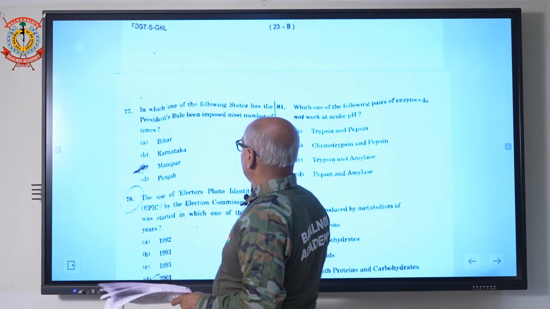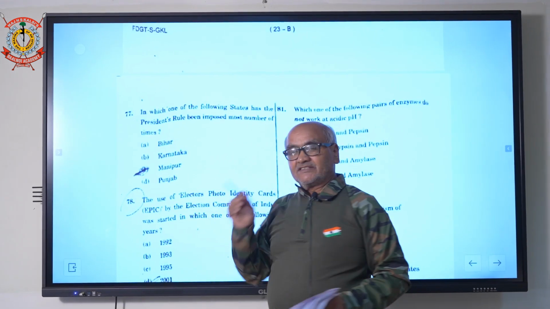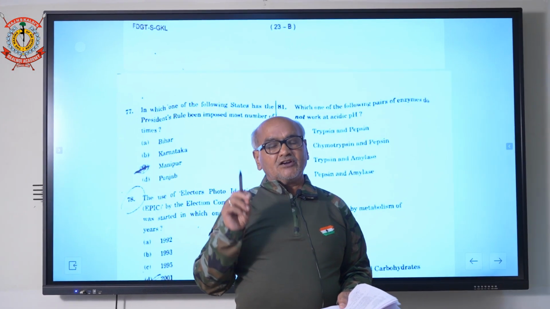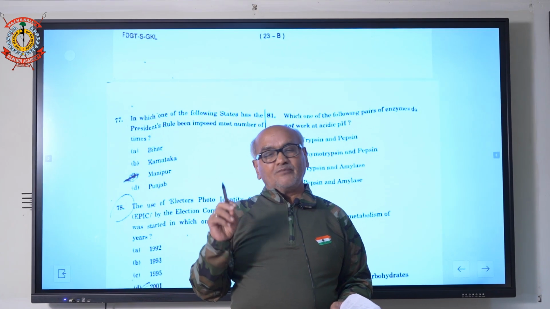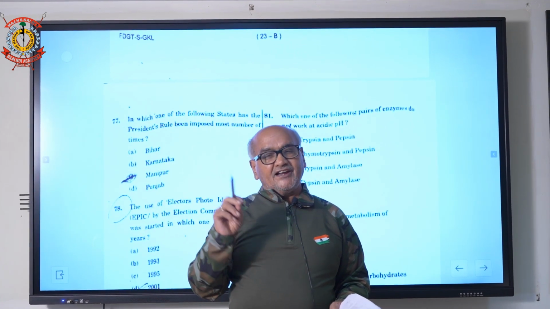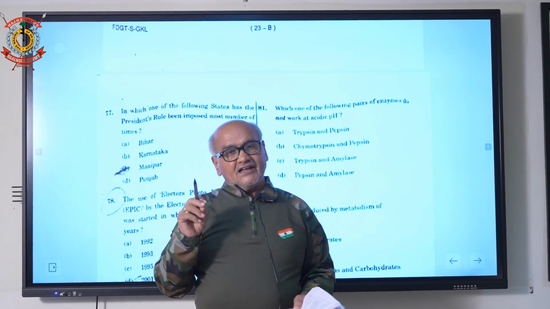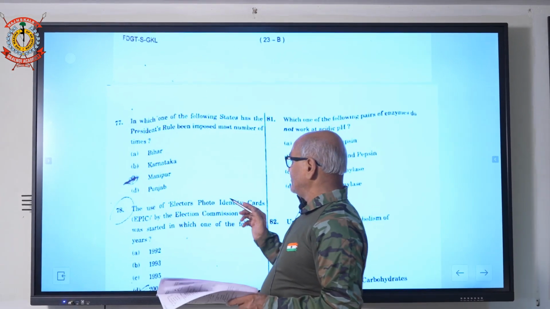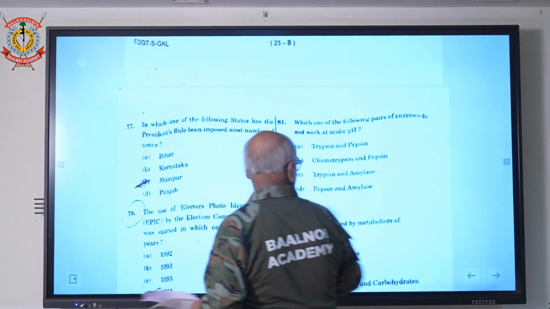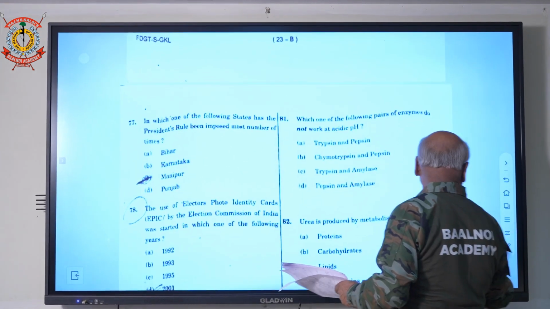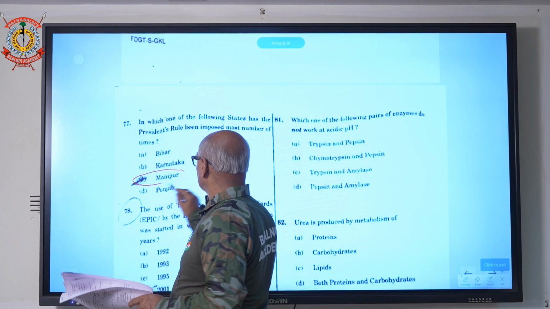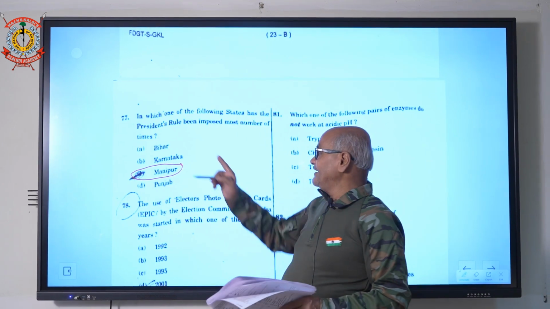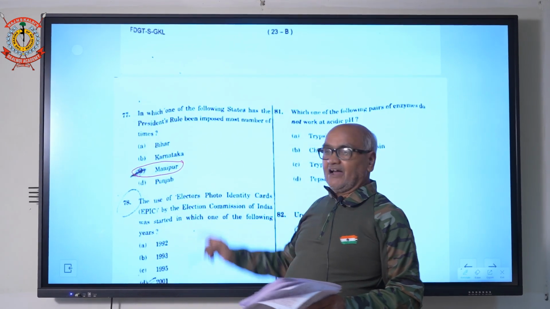In which of the following states has President's rule been imposed? President's rule is imposed according to Article 356. If any state does not have a majority to form the government, or the state is unable to maintain law and order, the President's rule is imposed under Article 356. Maximum number of times is Manipur, 10 times. In UP, it is declared 9 times, and in Bihar 8 times. Punjab also 9 times.